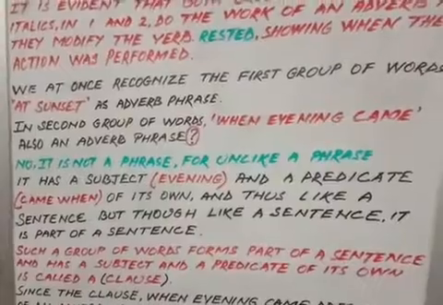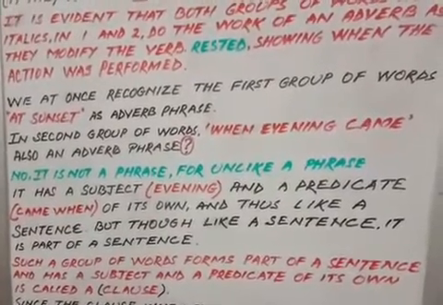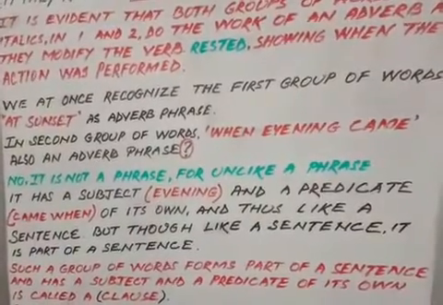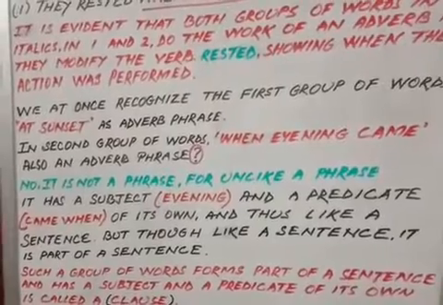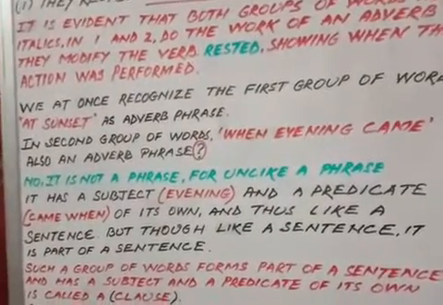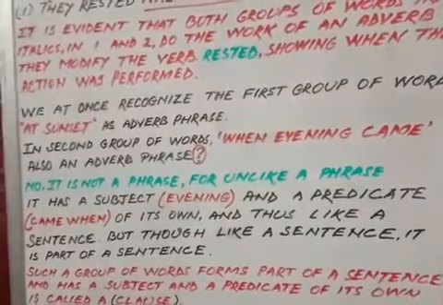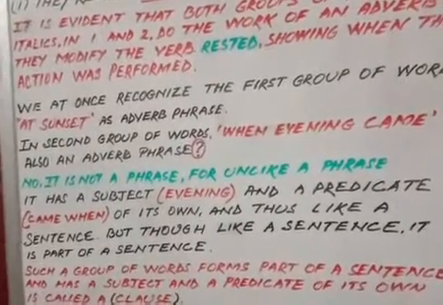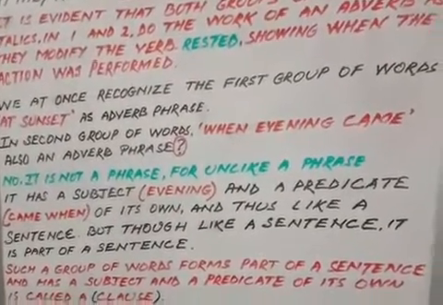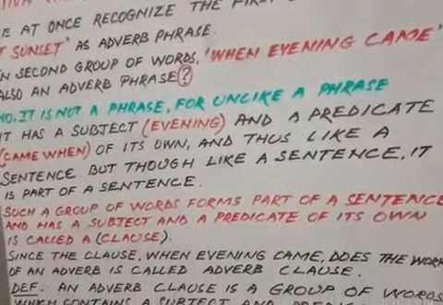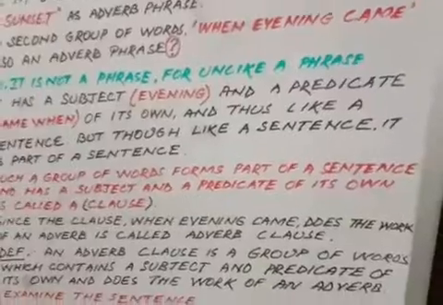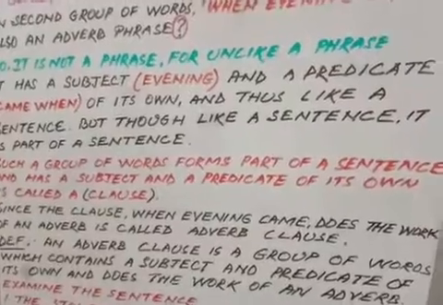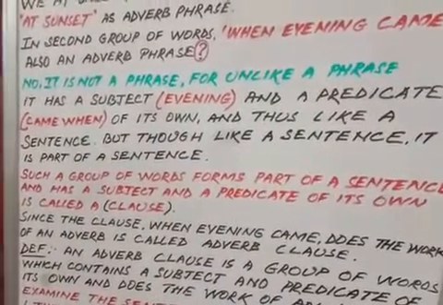So what I want to explain is that when evening came has a subject and a predicate of its own, just like a normal sentence. But although it looks like a sentence, it is a part of a sentence. It is not a complete sentence. Such a group of words that forms a part of a sentence and has a subject and predicate of its own is called a clause. So what is a clause?